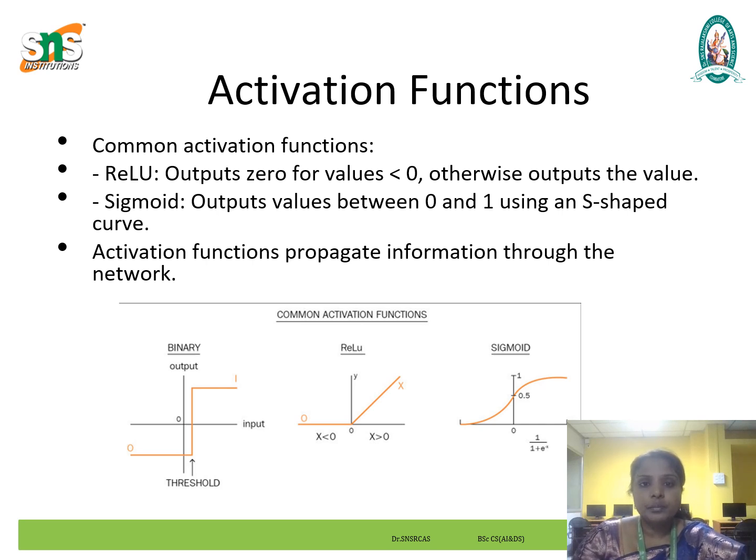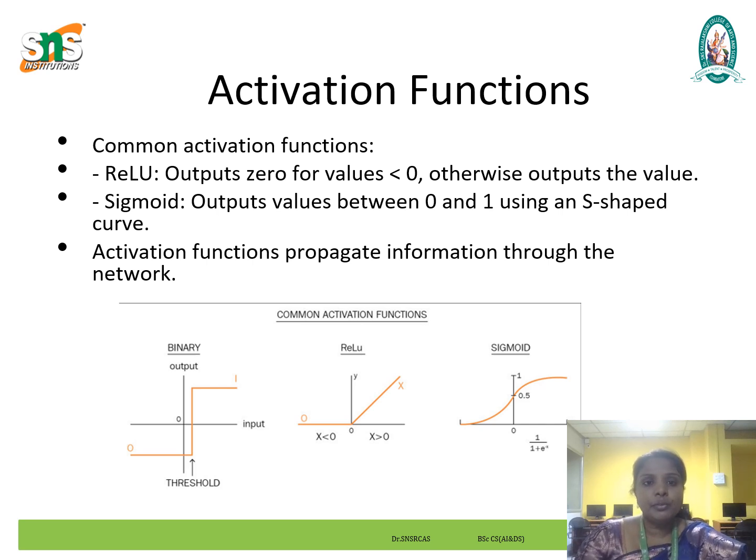An activation function is a mathematical operation applied to the output of the neuron in a neural network. It helps to determine the final output of the neuron. It introduces non-linearity into the network, allowing the model to learn complex patterns and relationships from the data. A commonly used activation function is ReLU, the rectified linear unit.